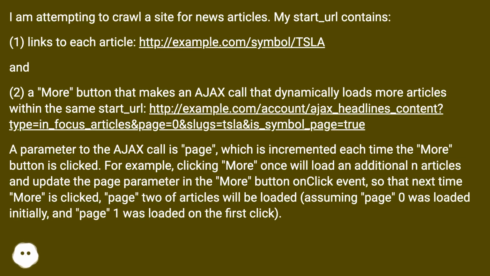A parameter to the Ajax call is page, which is incremented each time the more button is clicked. For example, clicking more once will load an additional n articles and update the page parameter in the more button on-click event, so that next time more is clicked, page 2 of articles will be loaded, assuming page 0 was loaded initially, and page 1 was loaded on the first click.